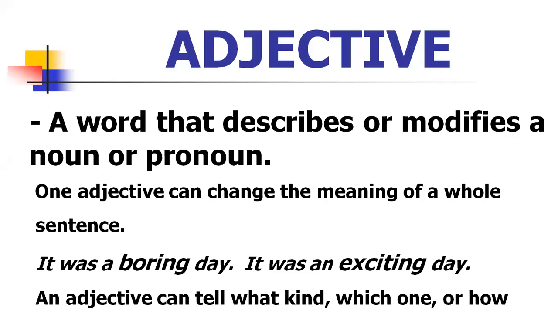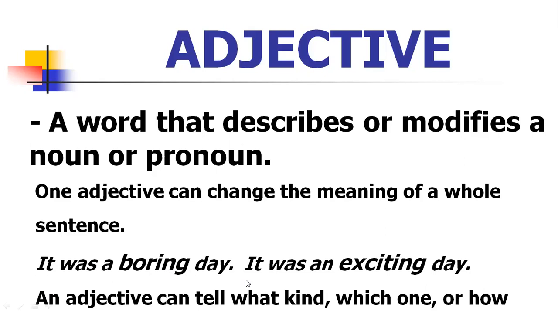One adjective can change the meaning of a whole sentence. It has a lot of power. Look here: "It was a boring day." Boring is an adjective. If you don't have this word, it is just "a day." But here boring is an adjective and it changes the whole sentence.